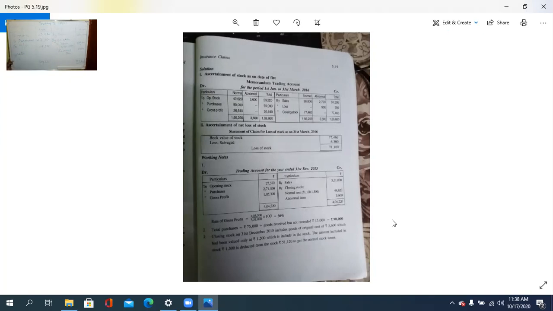So there should be some abnormality. That is what has to be remembered. So GP is equal to 1,053,000 divided by the sale 3,51,000 into 100. How much is it? 30%. So memorandum trading account, 30% of the sales is what? The gross profit. So we will prepare the memorandum trading account.